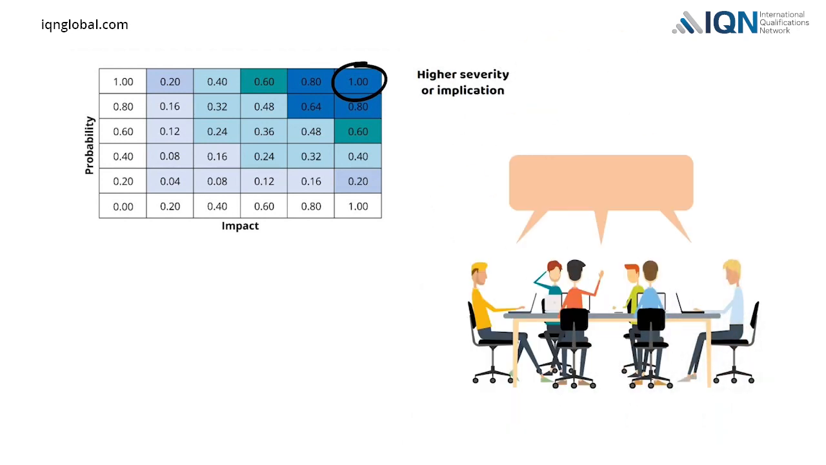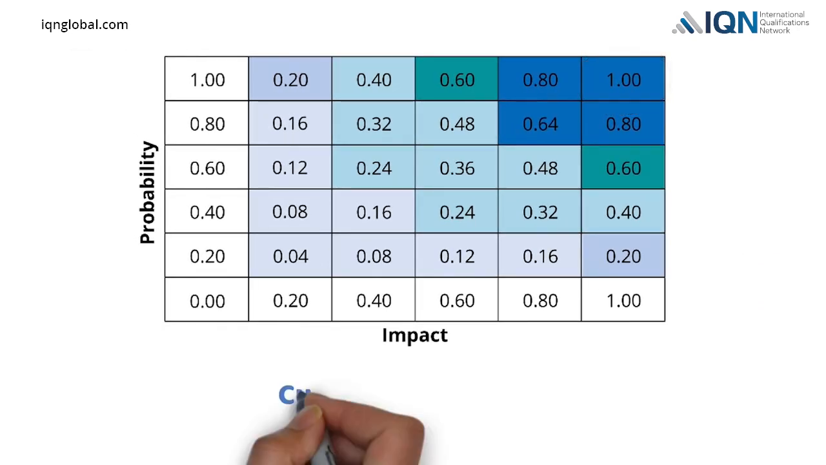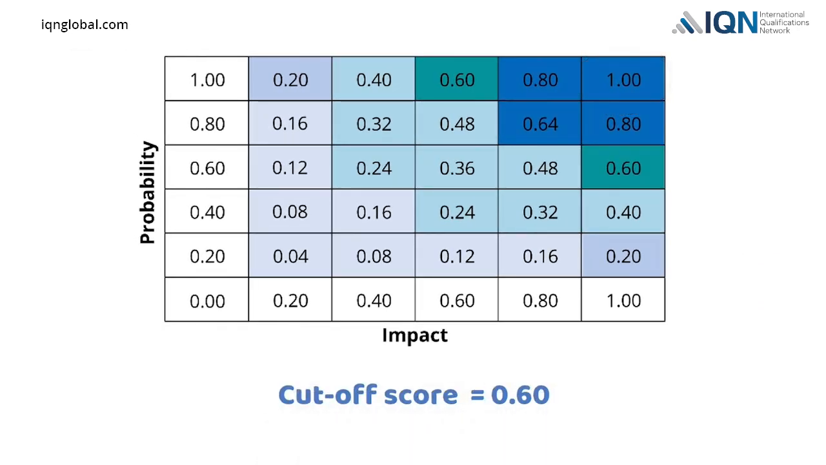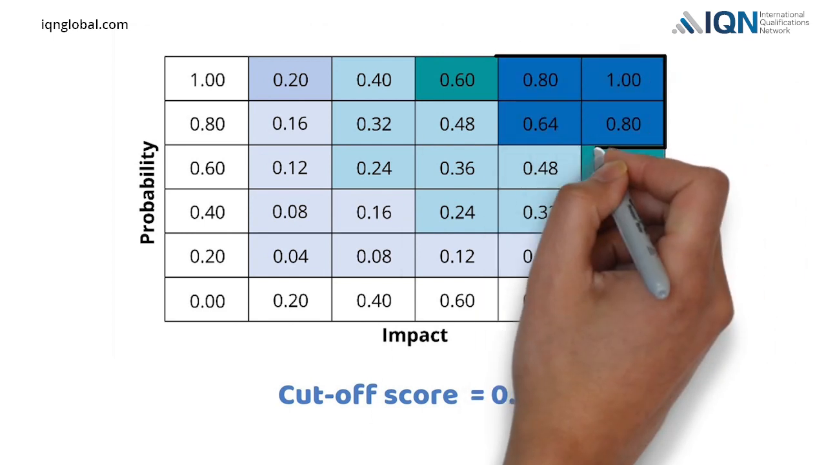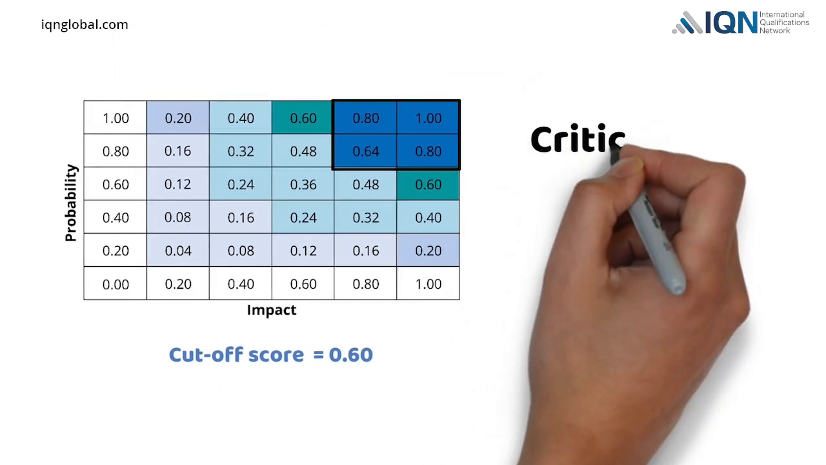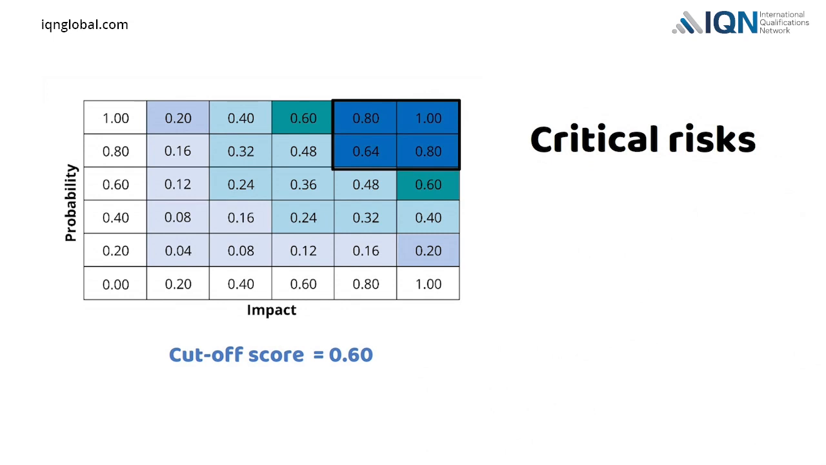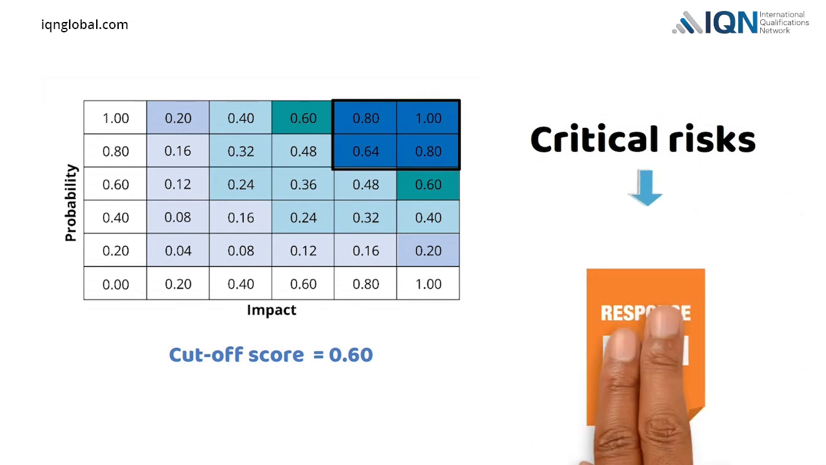The team can choose a cutoff score for accepting the risk severity. For example, an acceptable level could be a risk severity score up to 0.60. Only risks which have severity scores more than this number will be identified as critical risks, and these critical risks will have response plans.